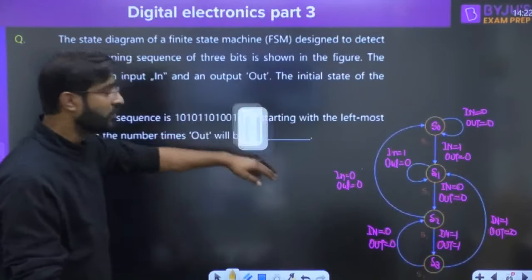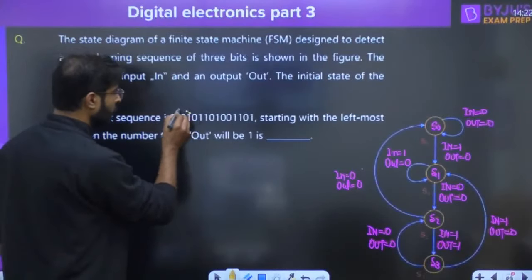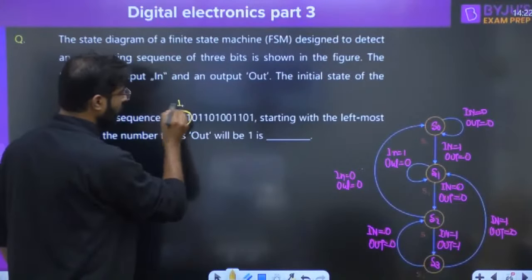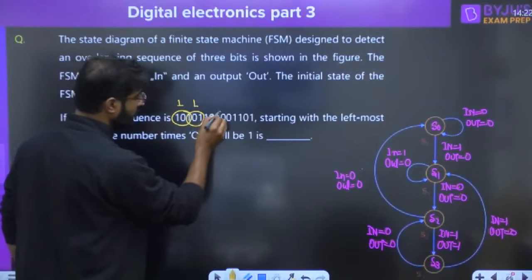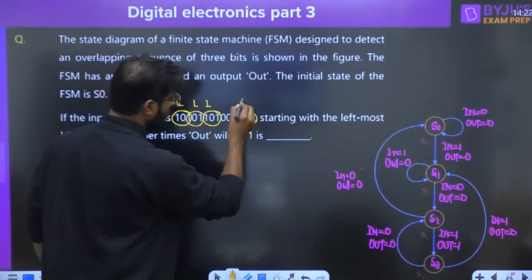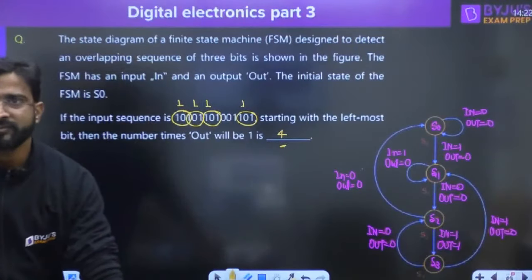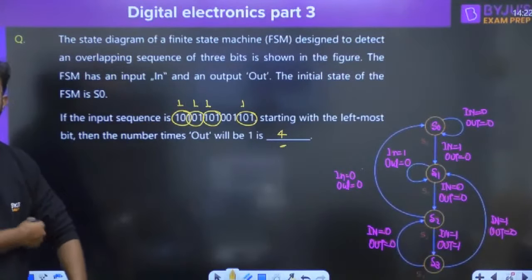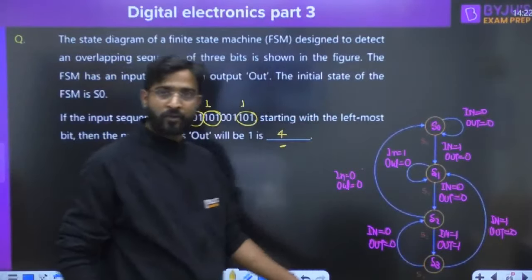Even you can also think this is a 101 overlap detector with overlapping. 101, first time output is high. Overlapping. So 101, second time output is high. Third time output is high. Fourth time output is high. Without overlapping is there, but this sequence is overlapping. So answer is 4.